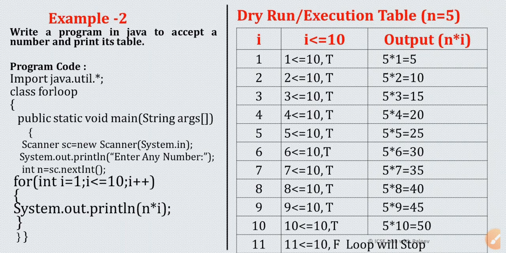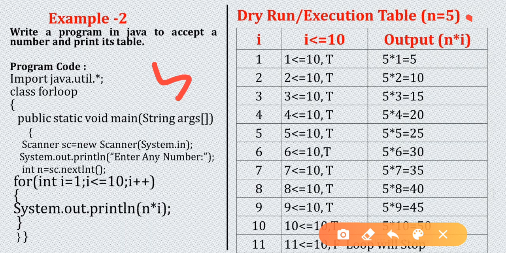So I want to accept a number, for example, I will take number as 5. I want to print the table of 5. And you already know that for table we are going for 1 to 10. So what will be the starting point for loop? 1. What will be the ending point? Less than equal to 10.